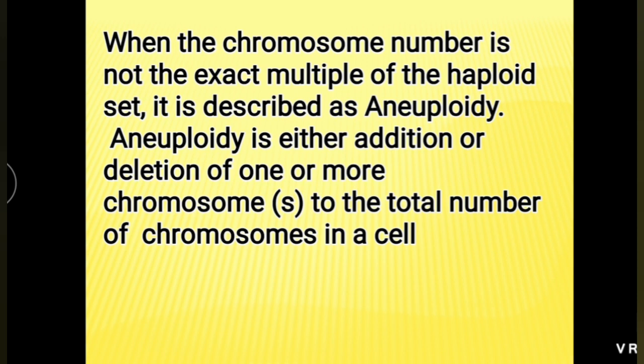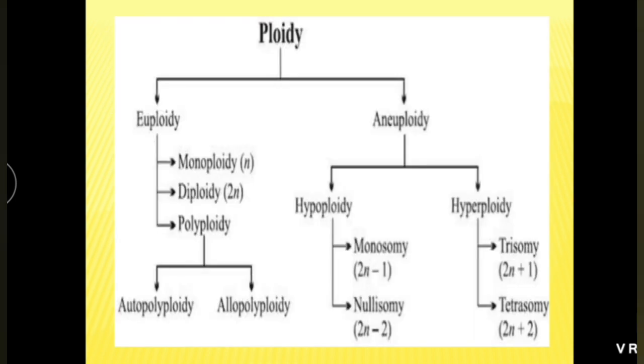Further, I will explain different disorders due to this aneuploidy. For example, Down syndrome, chromosome number 47, trisomy 21, three chromosomes are present. Then one sex chromosome is absent, so Turner syndrome, 45 chromosomes are present. Klinefelter syndrome, one sex chromosome extra, that is chromosome number 47. These are examples of aneuploidy.